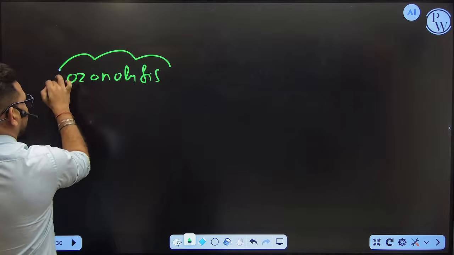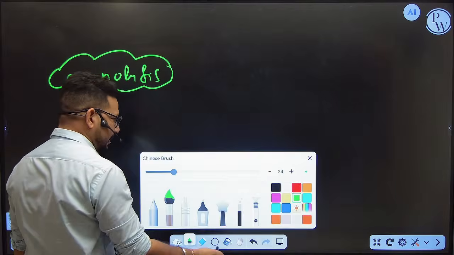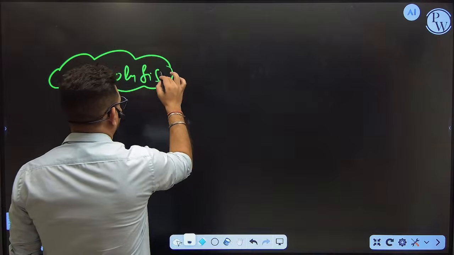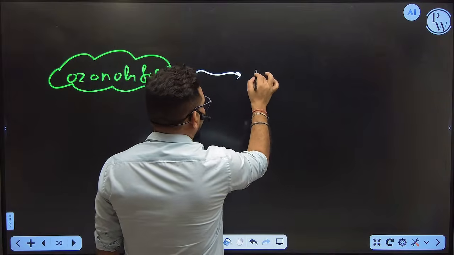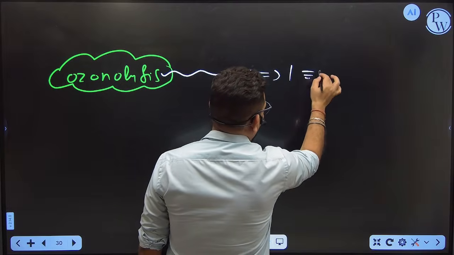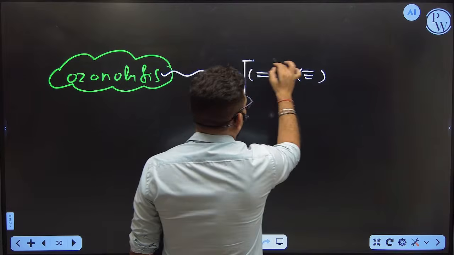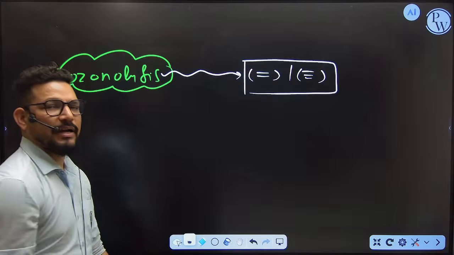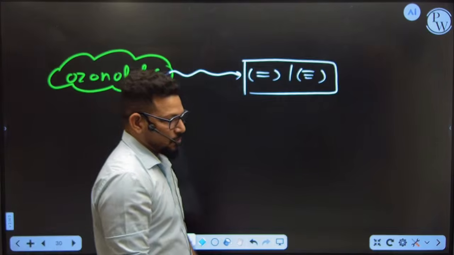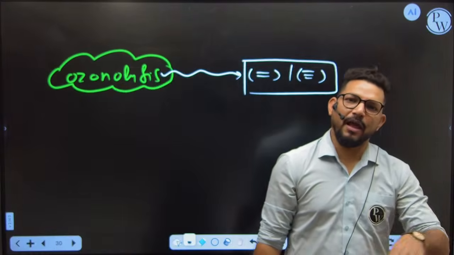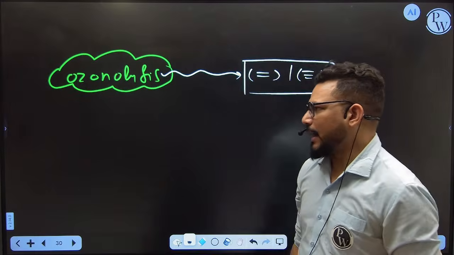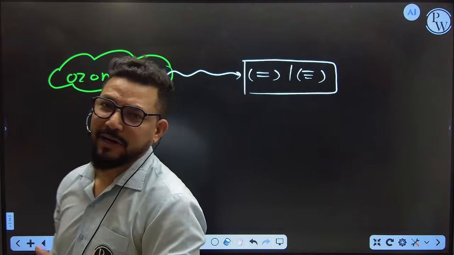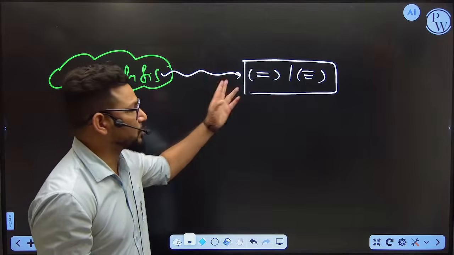Ozonolysis. What is this? Nothing to worry about. Via ozonolysis, I am going to identify a double or a triple bond. That means if you want to identify whether a compound contains a double or triple bond, yes or no, just find out via ozonolysis.